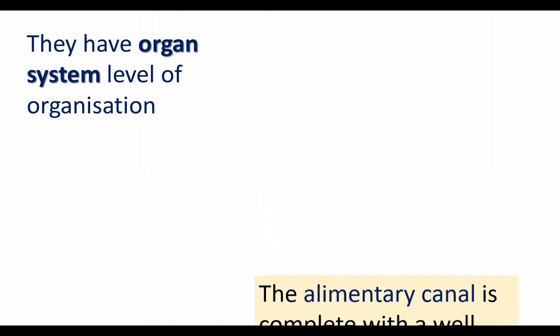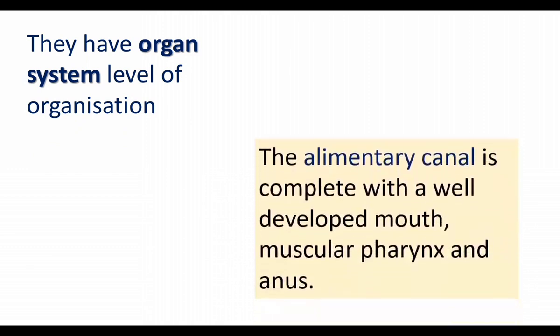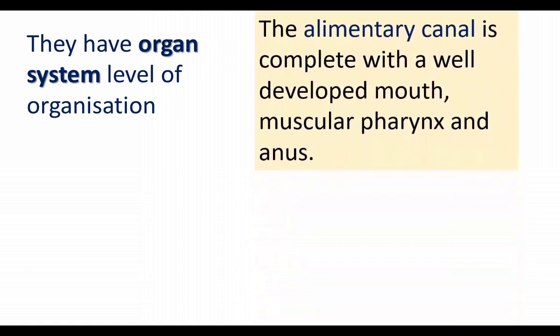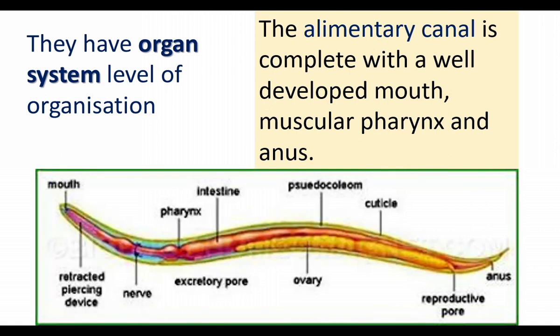They have organ system level of organization. These worms have various organ systems. Their alimentary canal is complete with a well-developed mouth, muscular pharynx and anus. These members have 2 openings in the digestive system. They have a complete digestive system. This diagram shows a complete digestive system of a roundworm, that is, mouth at the anterior end and anus at the posterior end.